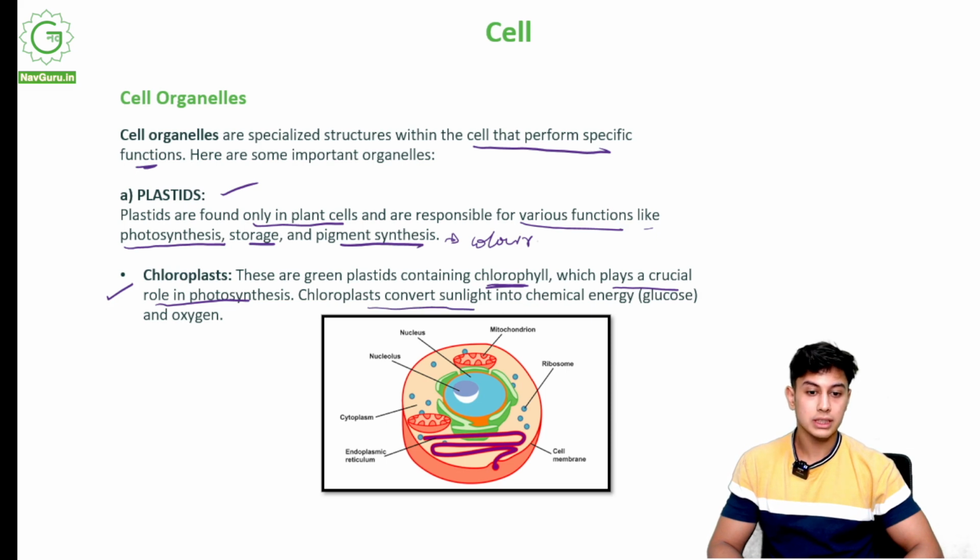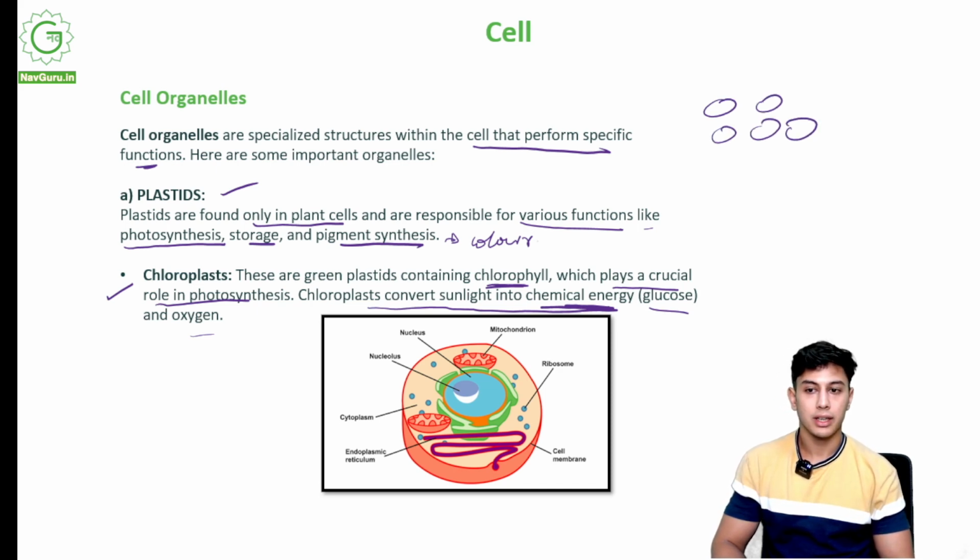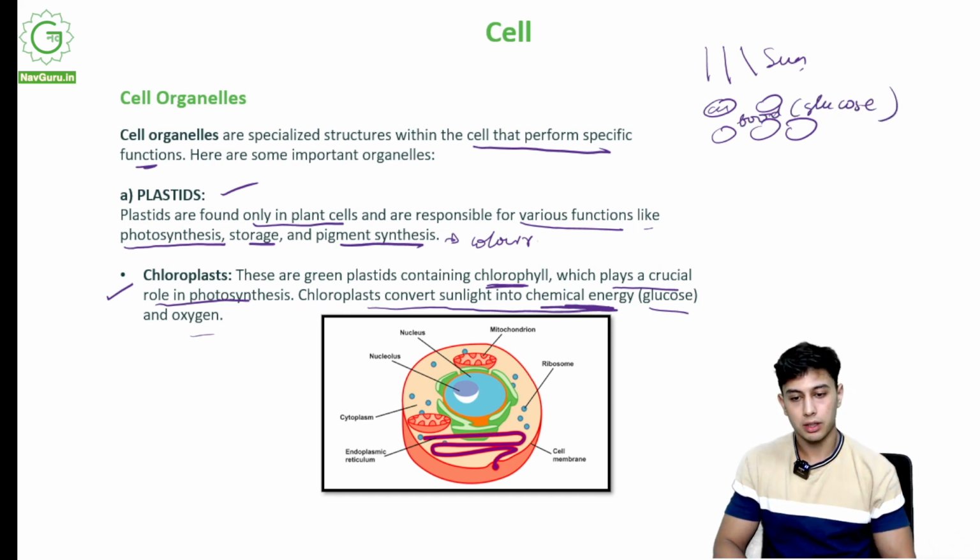Chloroplasts convert sunlight into chemical energy, glucose and oxygen. So if this is a chloroplast, having greenish color, it will take in sunlight and make food, glucose, for the plant.